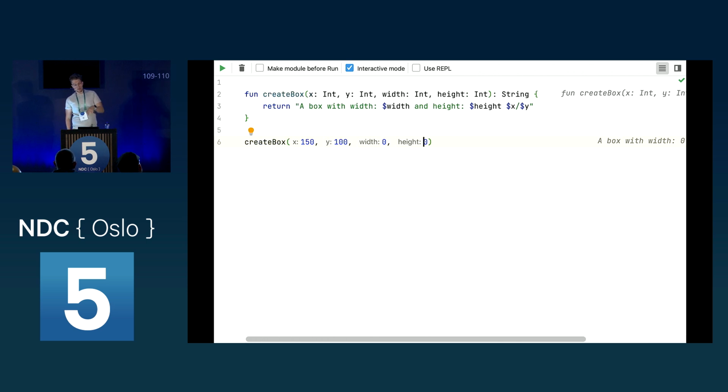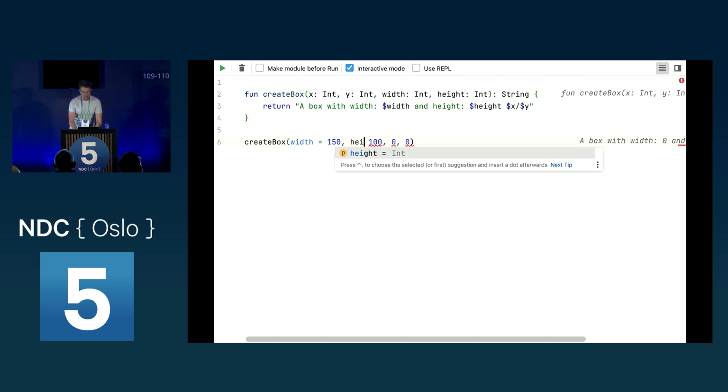But maybe you will see this here in the code, but let's say you create a pull request or a merge request, and in your GitLab or in your other source control, you will then not see what these properties really mean. You will only see 150, 100, 0, and 0, so it's not really that clear what these properties really try to do. And because of that, Kotlin also is, as said, heavily influenced by C#. So what you could do is you can say, well, I want the width to be 150, the height to be 100, x to be 0, and y also to be 0.